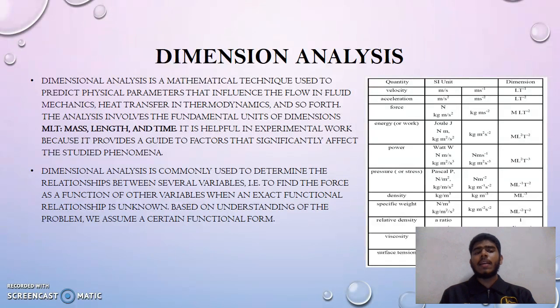So the MLT system is used to derive the dimension from the unit itself. For example, at the top of the table is velocity, which is meter per second, or ms^-1. Meter is a measurement for length and seconds for time, so the dimension is LT^-1. And so on for other examples: viscosity, specific weight, acceleration, force, energy, power, pressure, density, and so on.